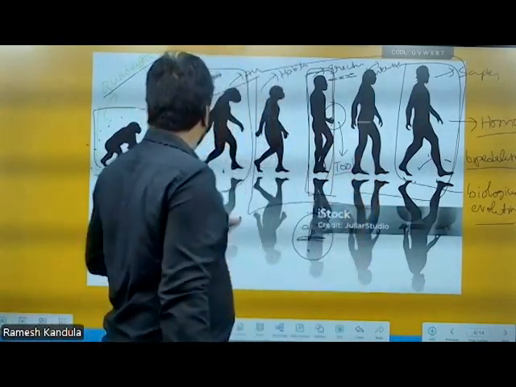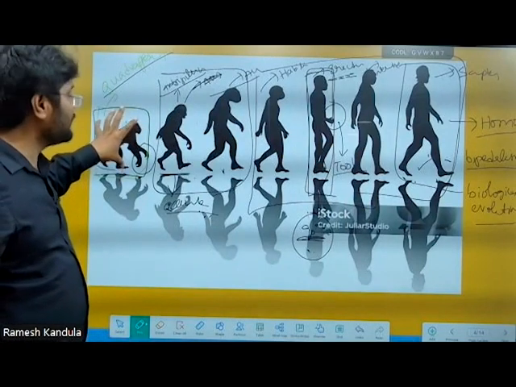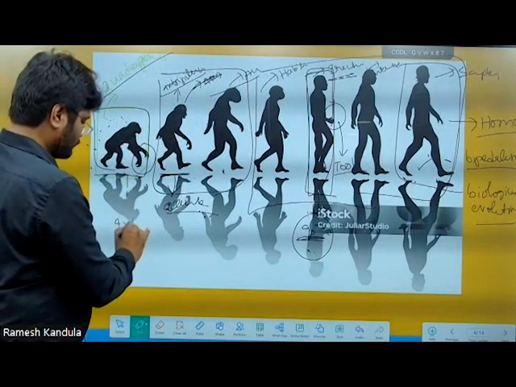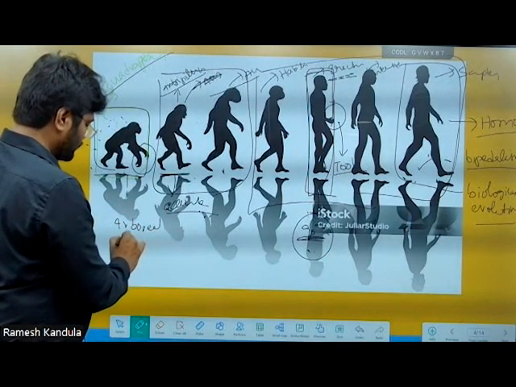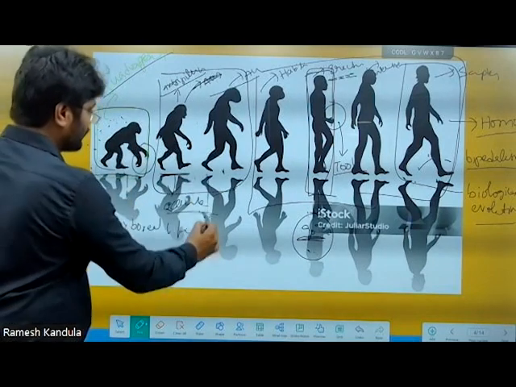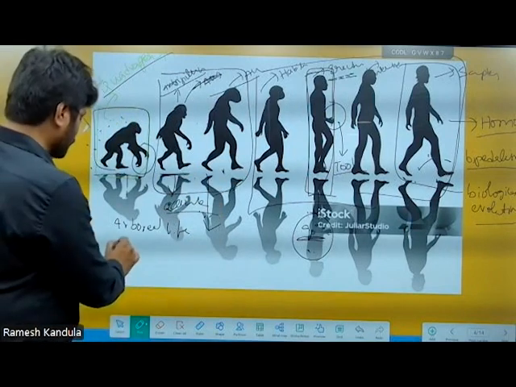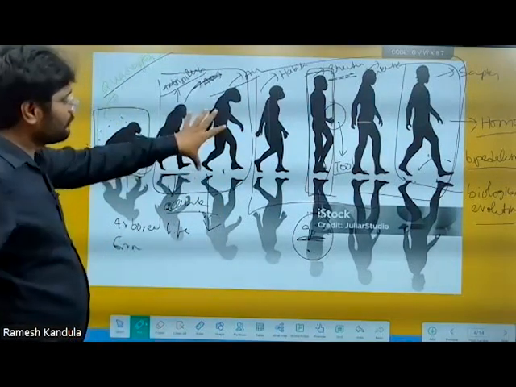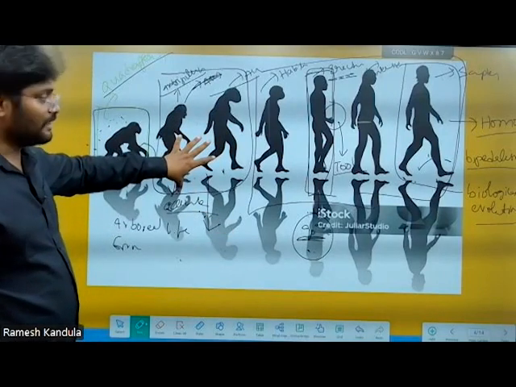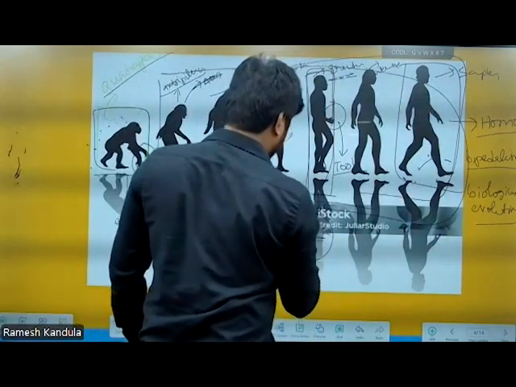At the same time, here we had that ability of climbing the trees. That means arboreal way of life. Here also we have some traits of arboreal life. It is arboreal and ground dwelling also. Here, most of the time they were ground dwelling, and still we have some arboreal life. When it comes to genus Homo, we lost the ability of arboreal life.